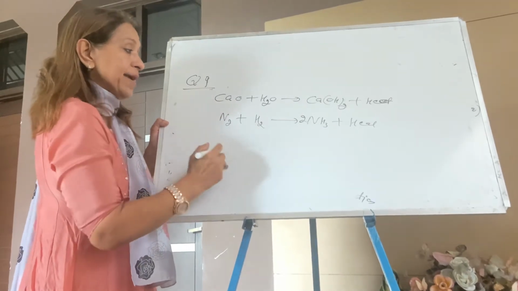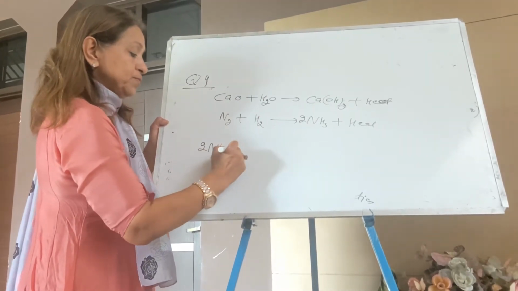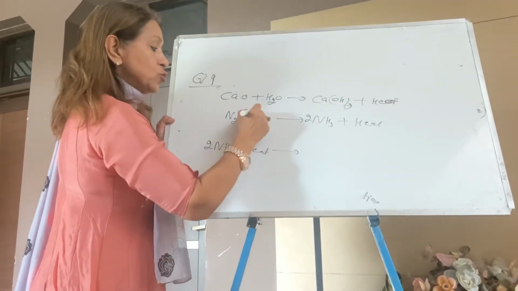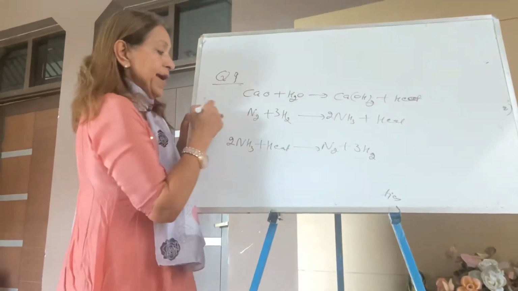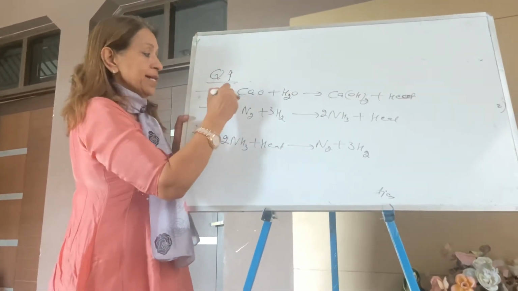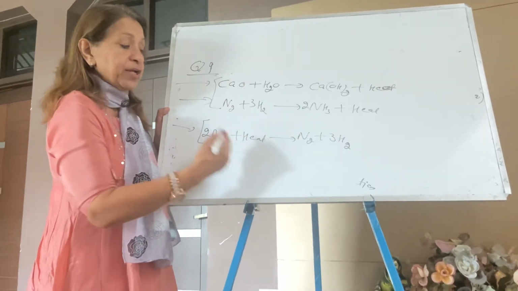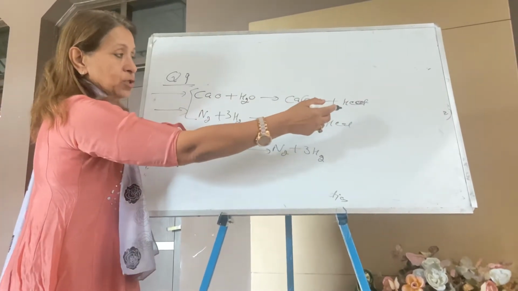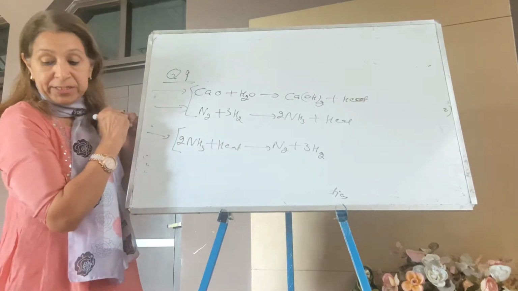And what is an endothermic reaction? Now you can take the vice versa of this, where heat is absorbed. Here heat is written on this side. Now it is N2 plus 3H2. So this is an exo reaction and this is also exo. This is an endo reaction, where heat is required. If heat is written on the product side, it is exo. If the heat is written on the reactant side, it is always an endo reaction.